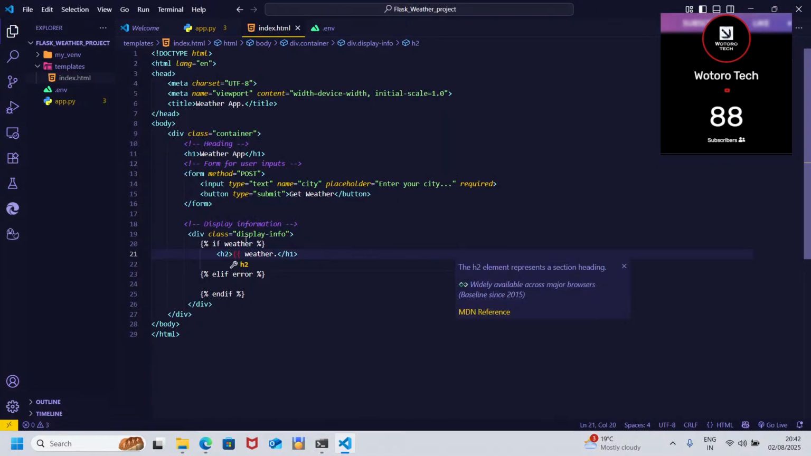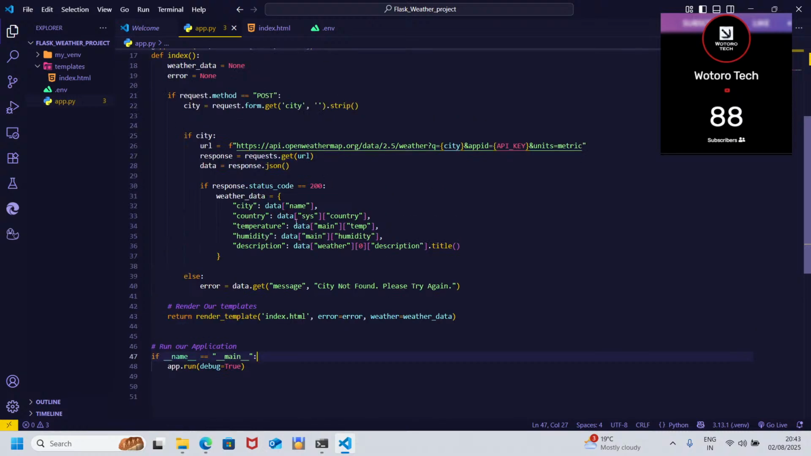For it not to appear bigger, just remove the change. So weather dot city. When you see these double brackets, it means it's printing, rendering variables. Remember the city variable? We're trying to render it here. So that is it. When you go back here, remember I said the weather data here,